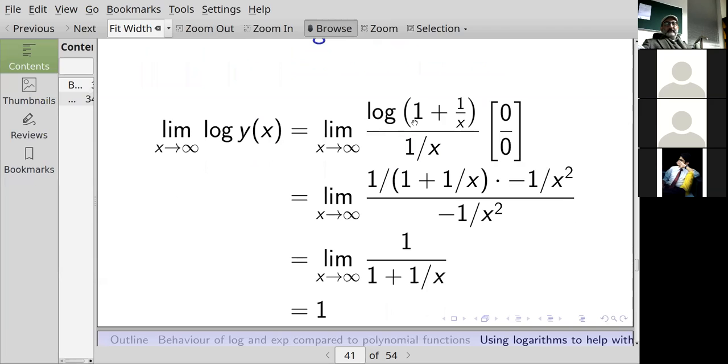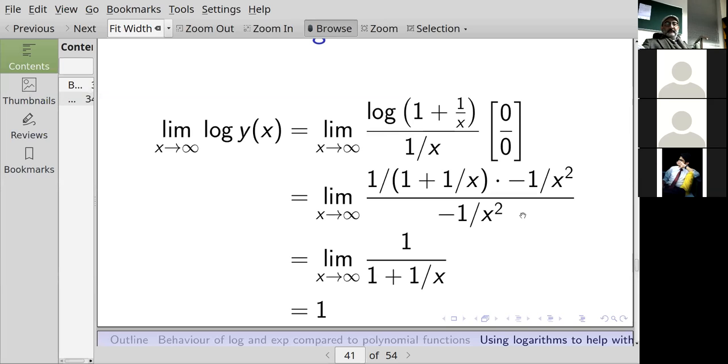Okay, derivative of the logarithm of 1 plus 1 over x. Well, the derivative with respect to u of the logarithm of u is 1 over u. Now I have to multiply by the inner derivative. The derivative of 1 plus 1 over x is minus 1 over x squared. And on the bottom, the derivative of 1 over x is minus 1 over x squared.